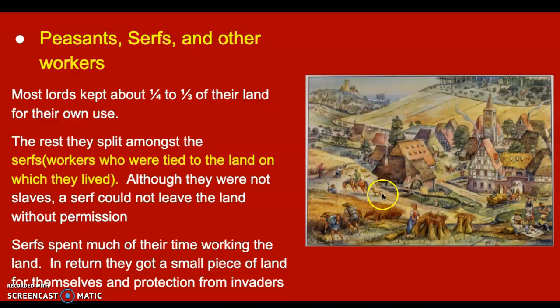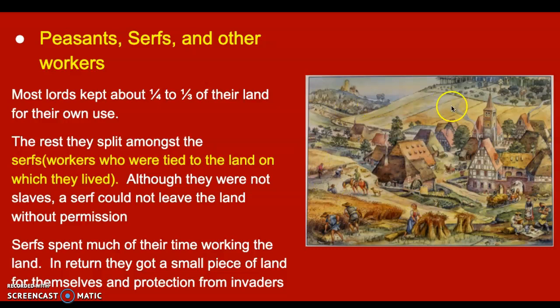However, they could not leave this village without permission, just like if we had the manor system now and Springfield was the village. If you had to go to Papillion for something, you would have to get the permission from the lord or the mayor to go to that place. And that is why during this feudalism time period in Europe, very rarely would a peasant travel more than maybe 10 miles from their home.